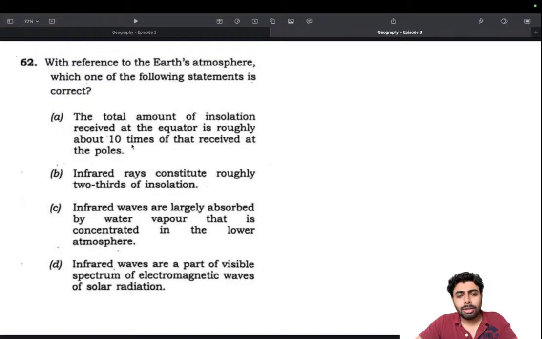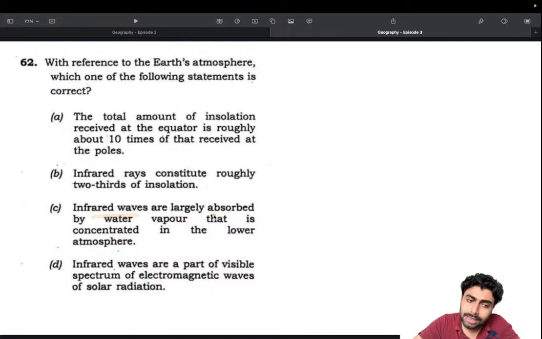Maybe if you imagine that, okay, at the equator it's blazing hot, and at the poles it's super cold. So we might think that it's 10 times because of the tilt of the axis, but it could be wrong also, because what if this is not 10? What if this is 12? What if this is 6? We don't really know. And there is no particular fact we have ever read or come across, at least I have come across. But for this question, this makes perfect sense.